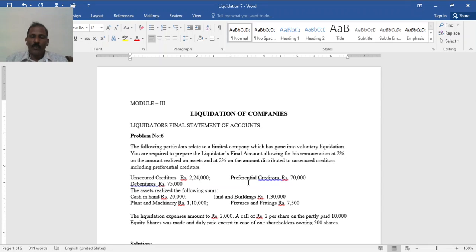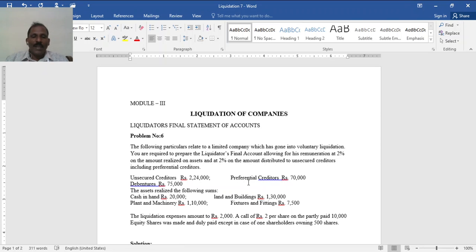But when the problem specifically directs you to exclude preferential creditors, like in other two or three problems in the earlier videos, we have excluded payment made to preference creditors.